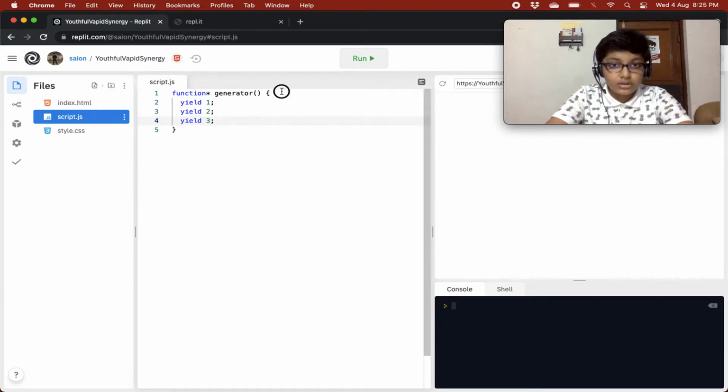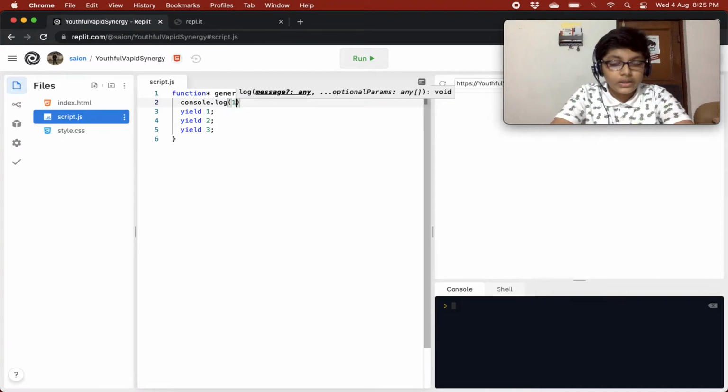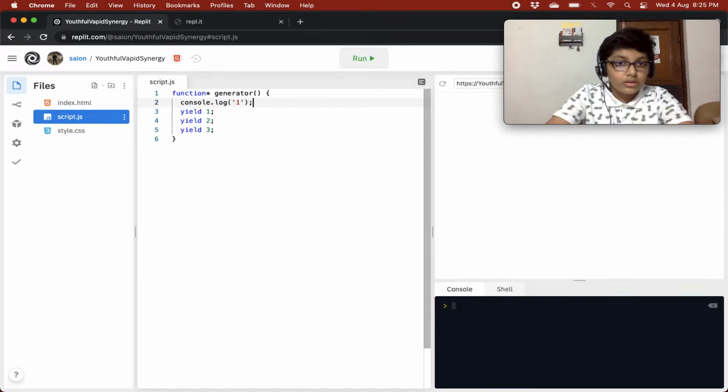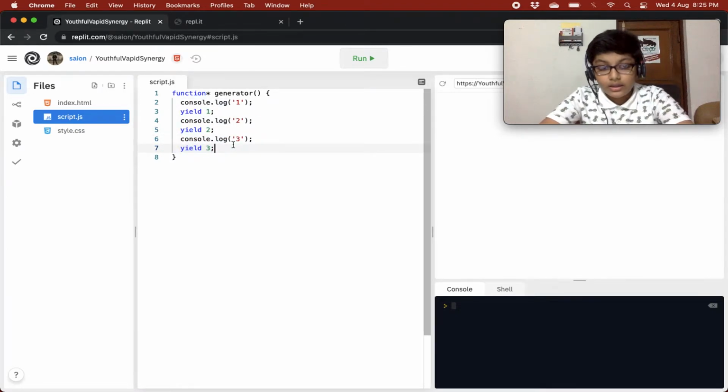And if I just give some logs over here, like console.log 1, and just copy this, 2, 3. So what will happen over here is, first of all, when you invoke this function, this will happen. Next time you invoke this function, this will happen, and the third time you invoke this function, this will happen. So basically you will yield out, like yield is basically returning a value.